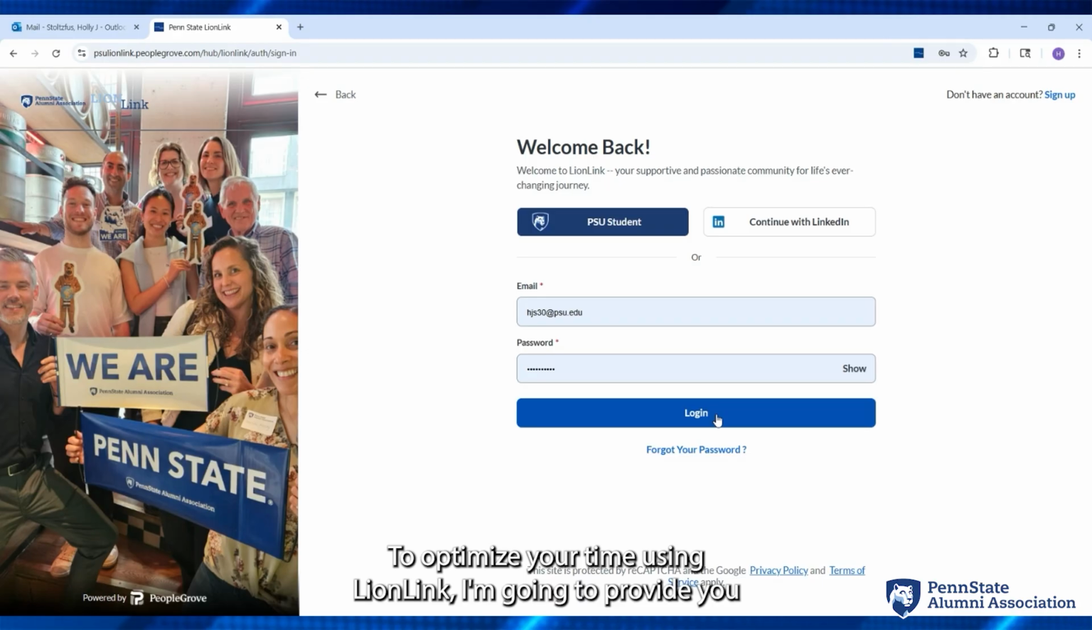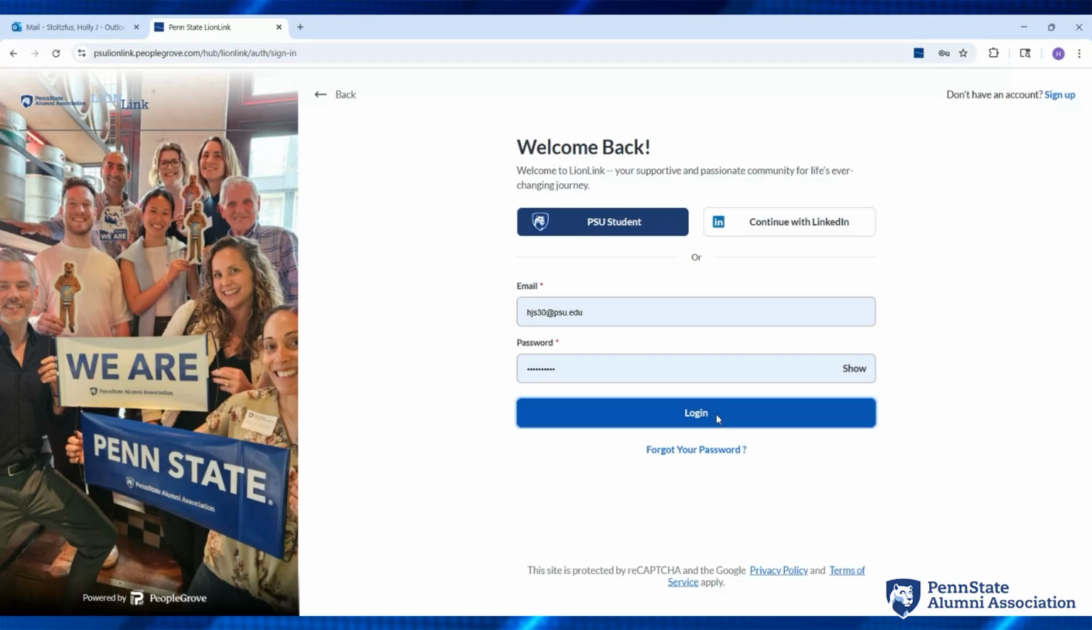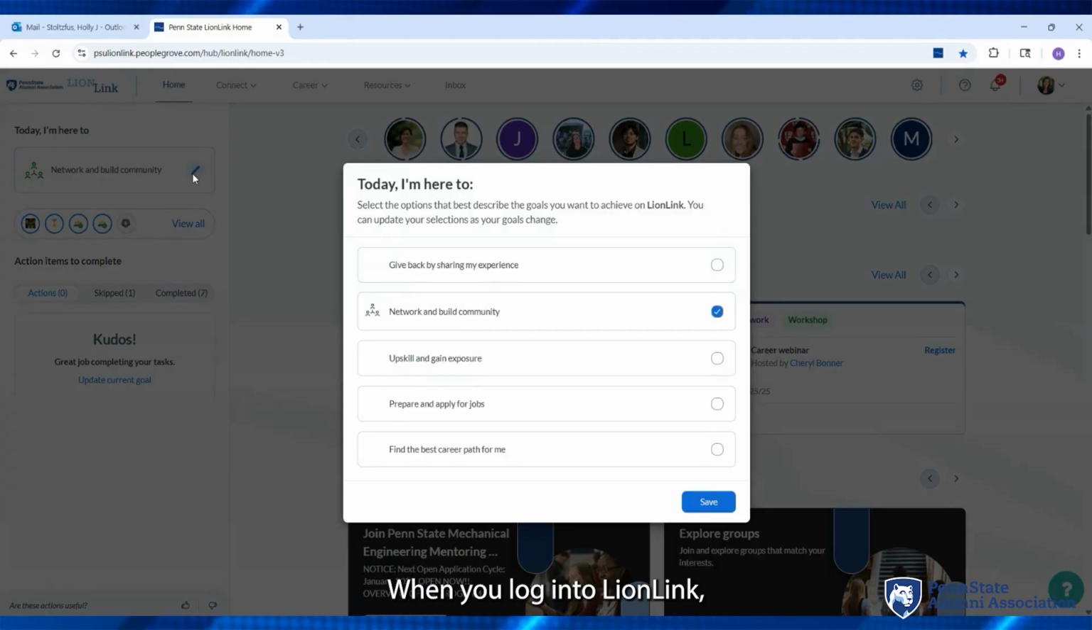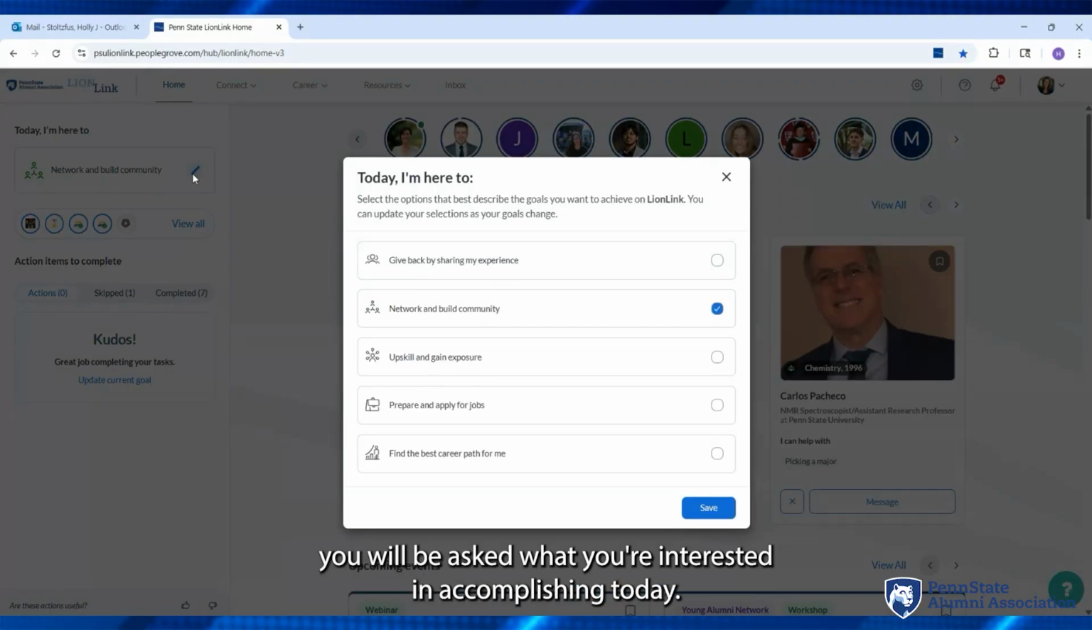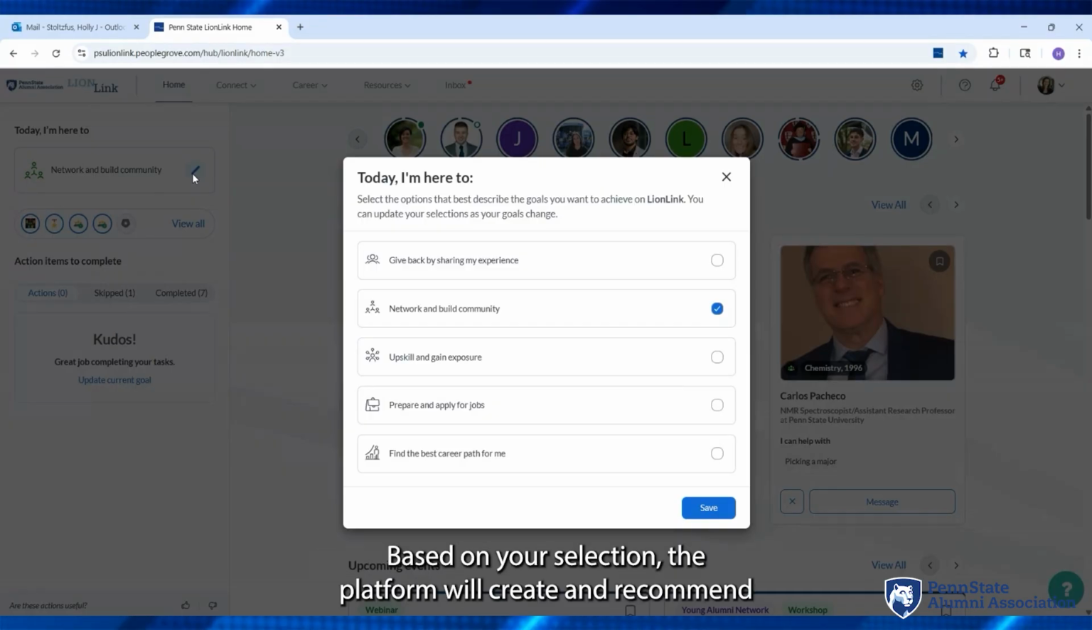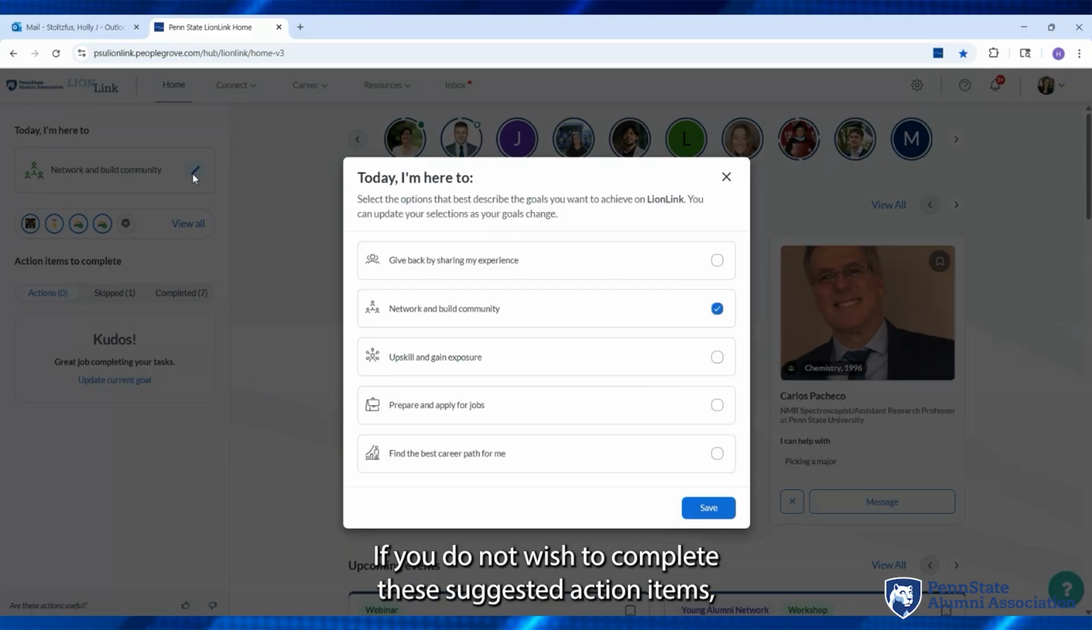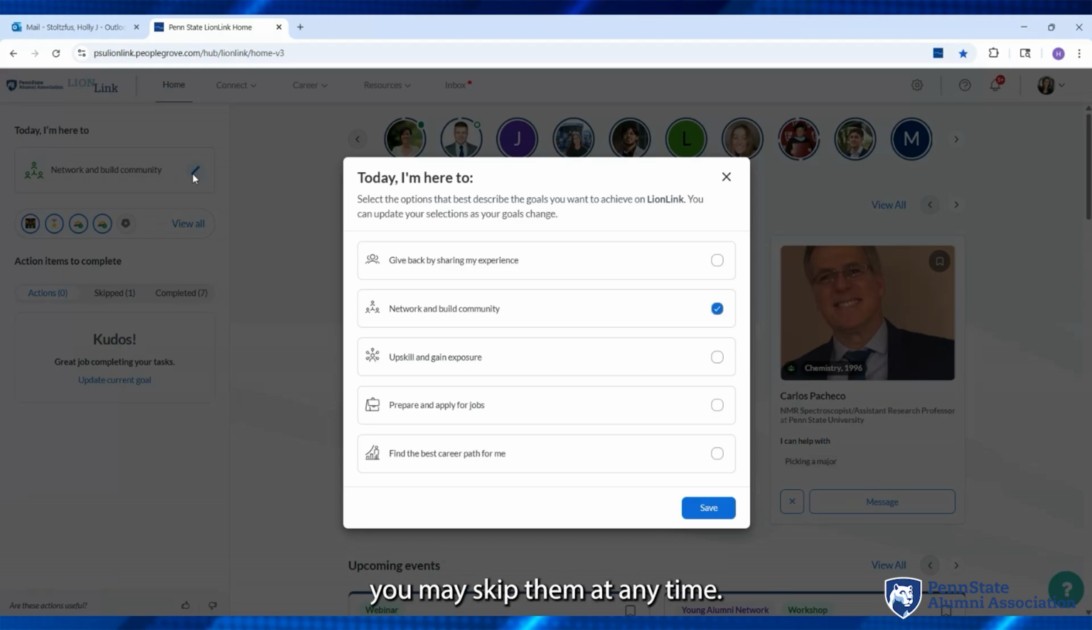To optimize your time using LionLink, I'm going to provide you with a brief overview of the system and its capabilities. When you log into LionLink, you will be asked what you're interested in accomplishing today. Based on your selection, the platform will create and recommend action items to help you best use the platform and earn badges. If you do not wish to complete these suggested action items, you may skip them at any time.